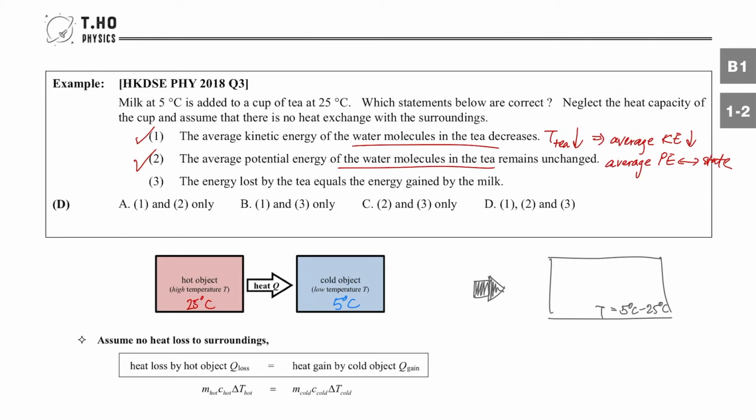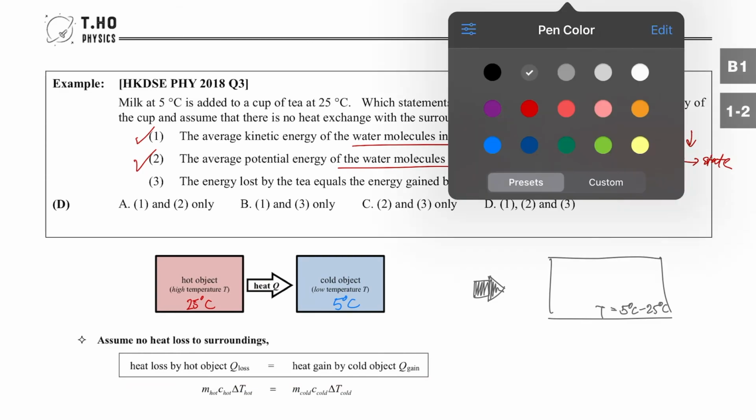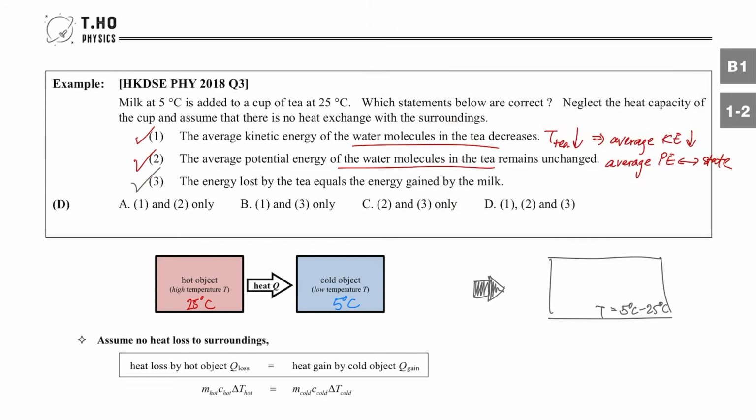So if there is no heat loss to the surroundings, we know that the energy released by the hot object would be equal to the energy gained by the cold object. So that's why the final statement is also correct. All three statements are correct, the answer.